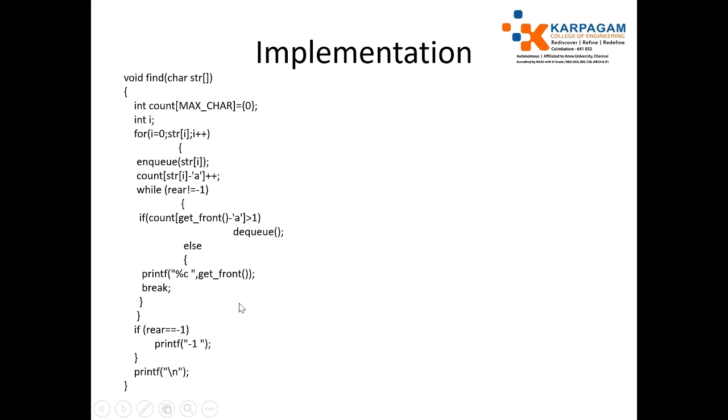Then every time you can read the character. If the queue is empty, this if condition will work, and it means that we have no non-repeating character so far, so it will just print -1. Queue is empty, it will print -1. Okay. After completing every operation, just include a slash. So by using a linear queue, we can implement this problem.